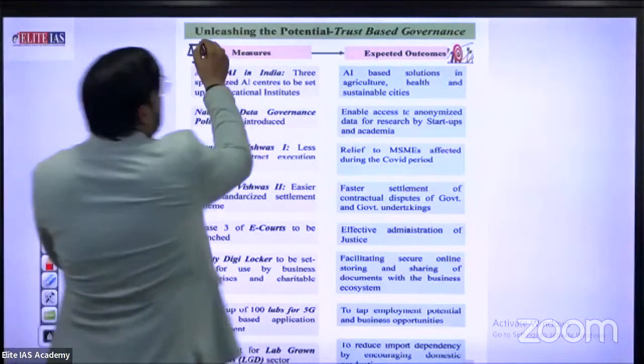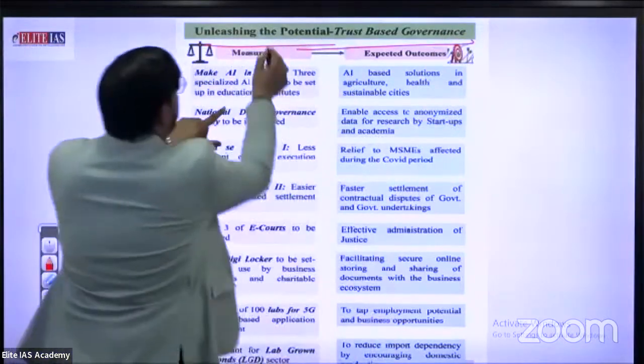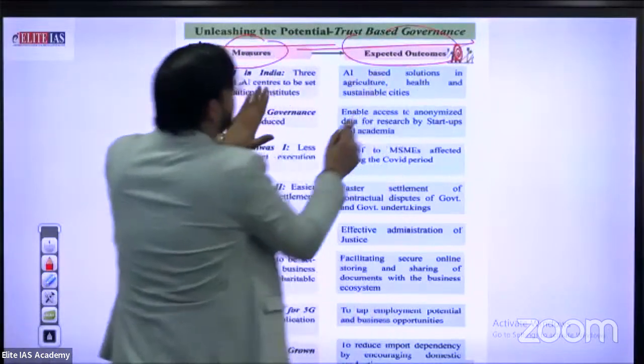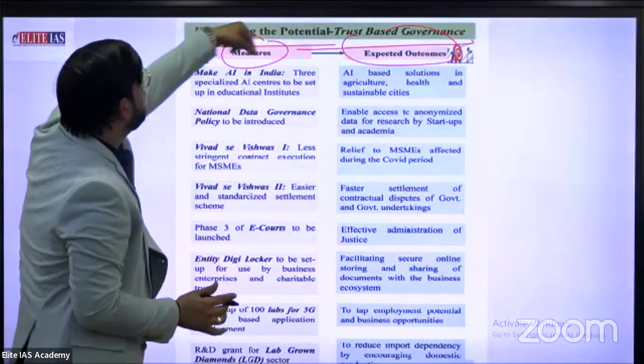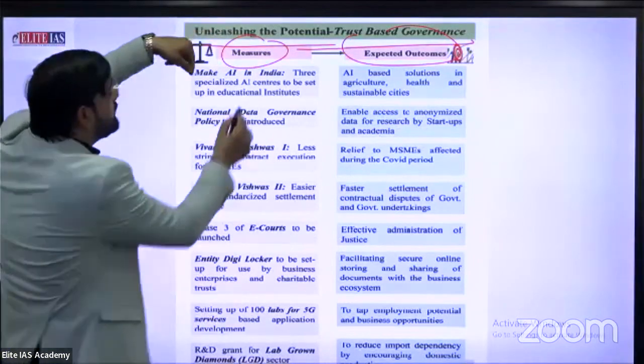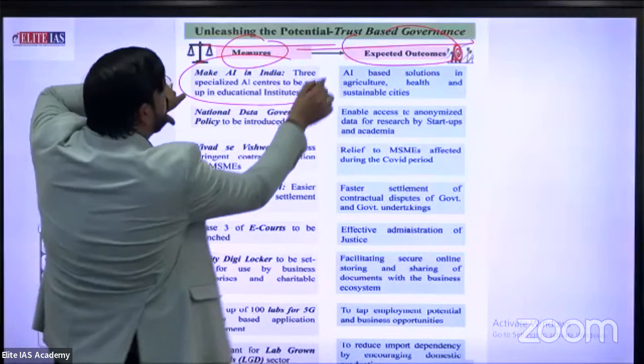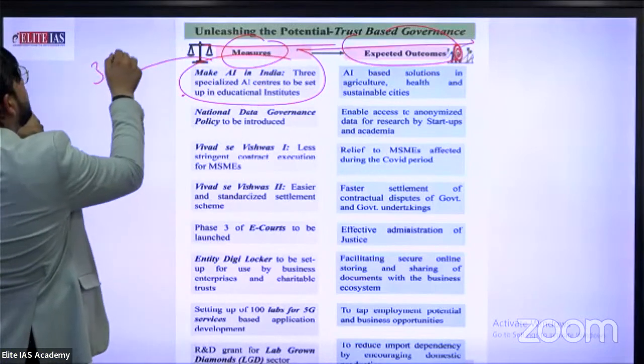Fast. Unleashing the potential of trust-based government. There is a measure and an expected outcome. First measure, make AI in India: 3 specialized AI centers to be set up in educational institutes. How many? 3 AI centers.